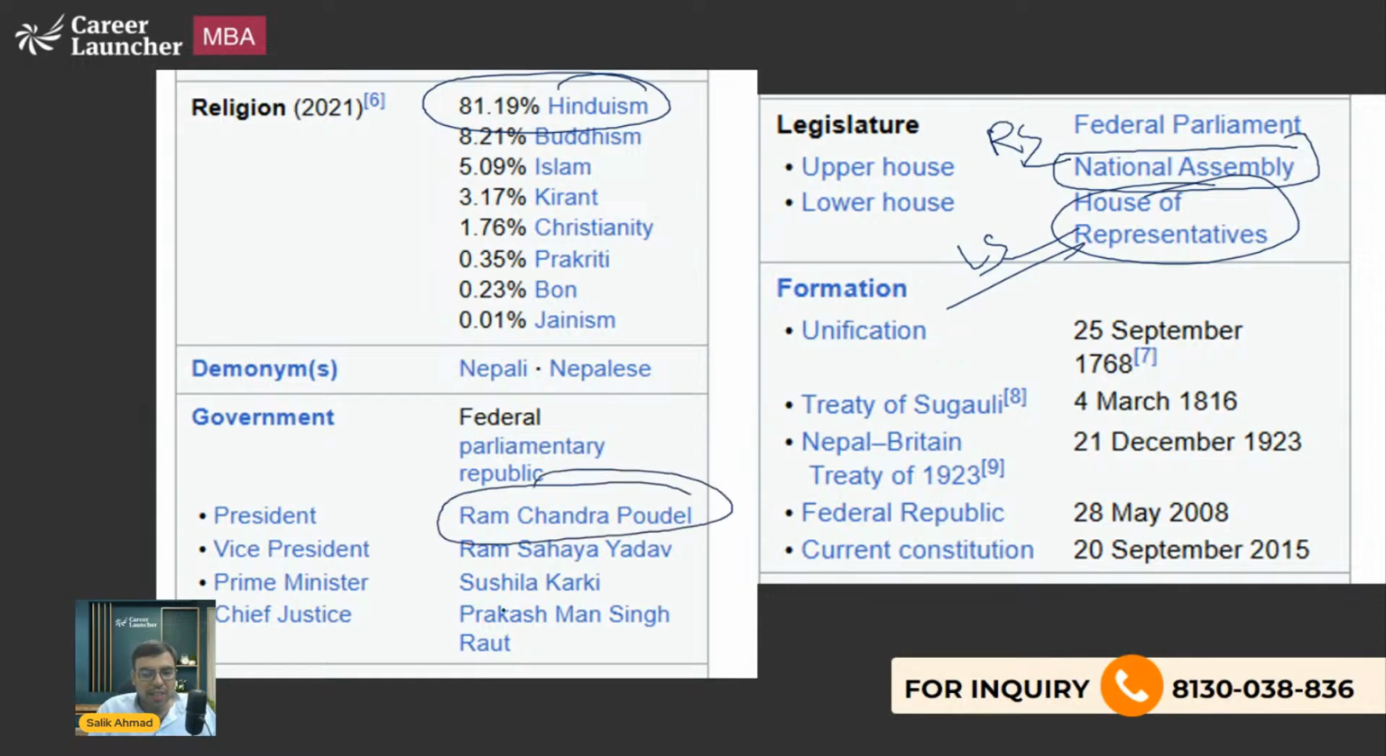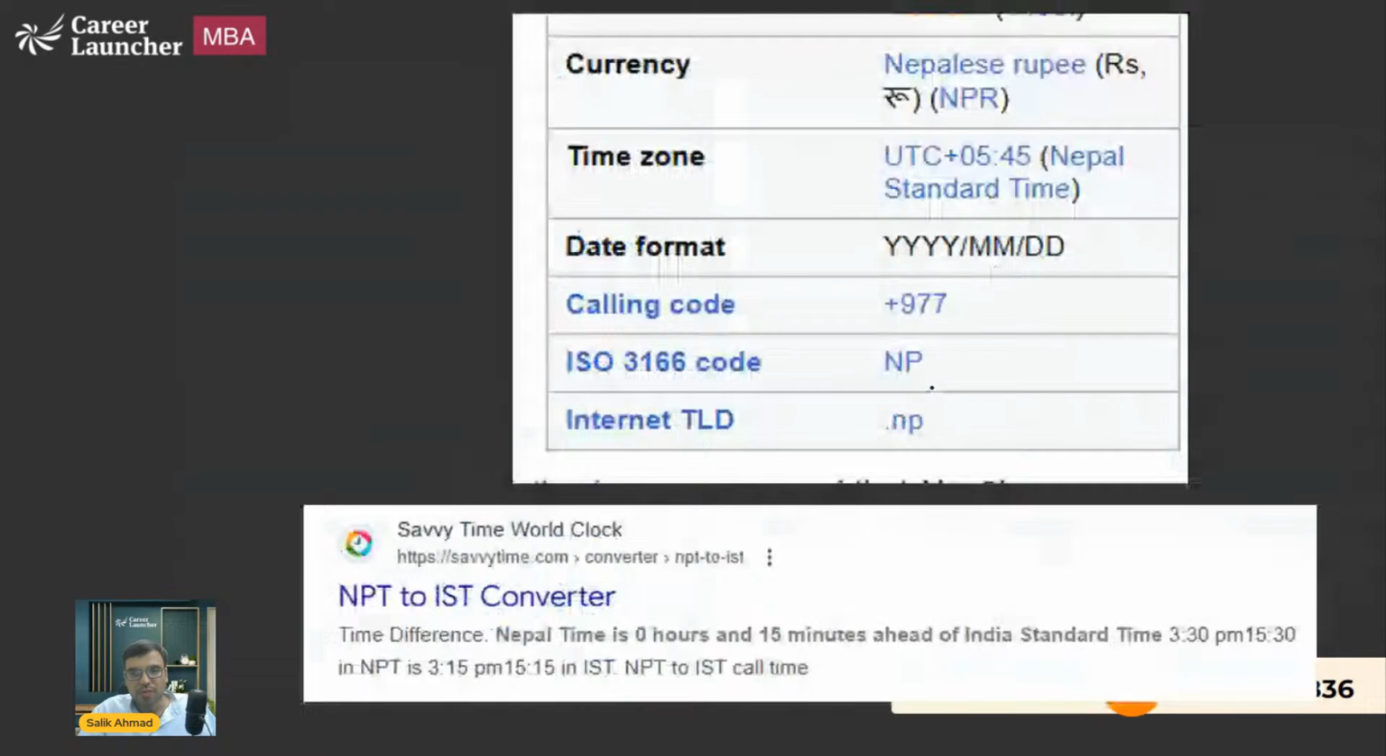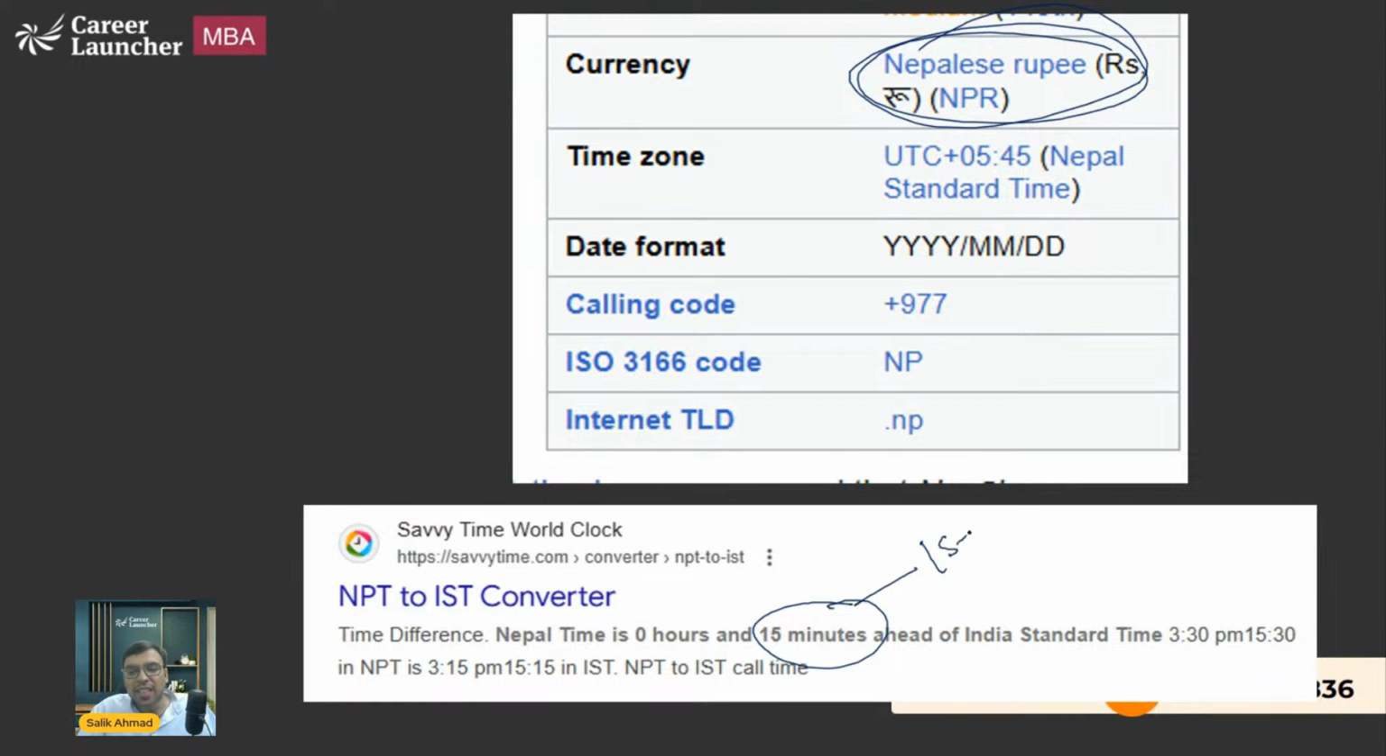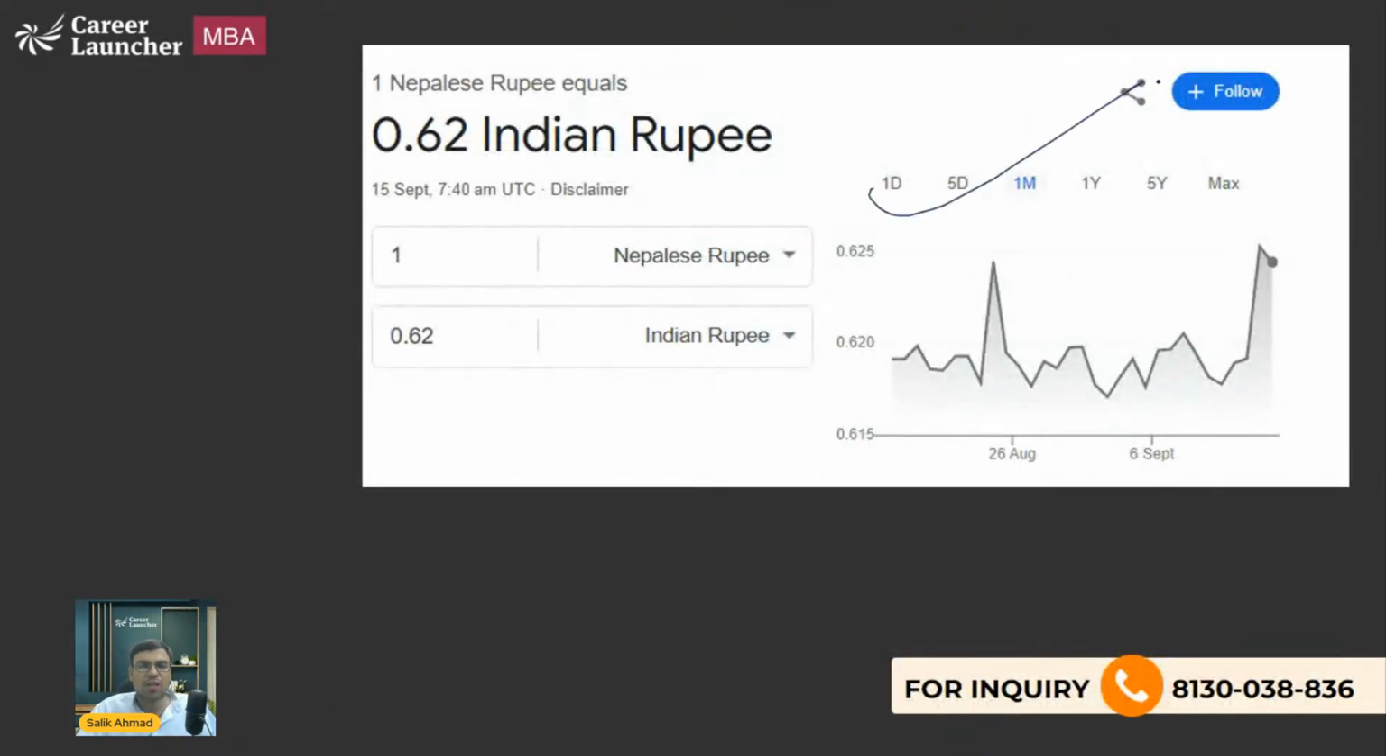Ramchandra Poudel is the president. Sushila Karki is the interim prime minister. And the Chief Justice is Prakash Man Singh Raut. Okay, that is what you should know. We have done these two also. In Nepal, the currency used is the Nepali rupee. I'm sure you must be aware. And they are 15 minutes ahead of Indian Standard Time. So if it is 12 p.m. in India, it will be 12:15 p.m. in Nepal. Okay. And this is the rupee-Nepal exchange rate.